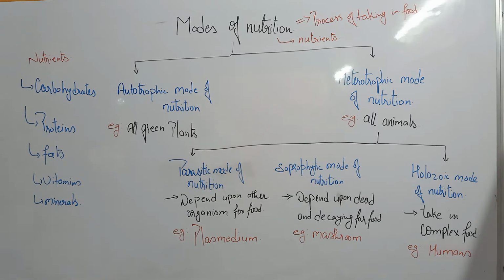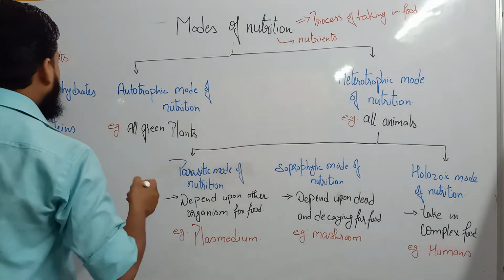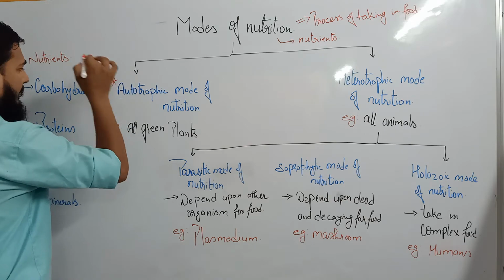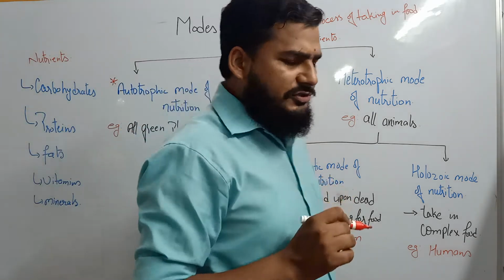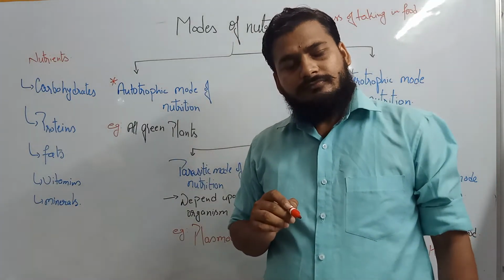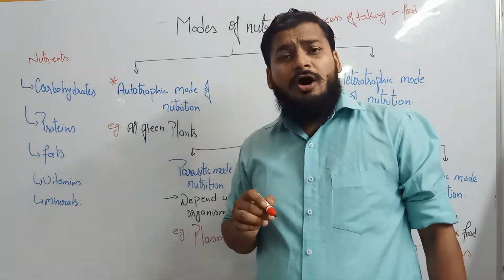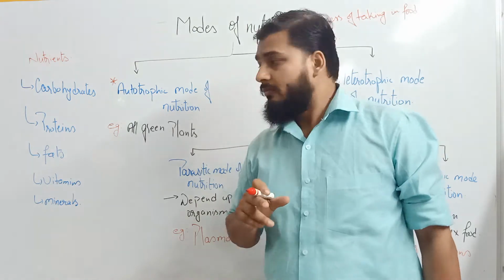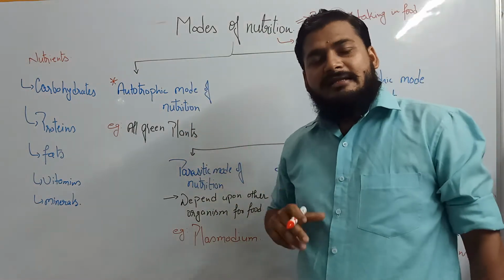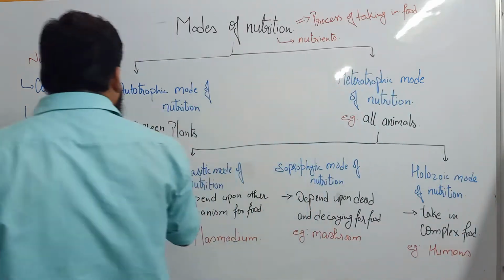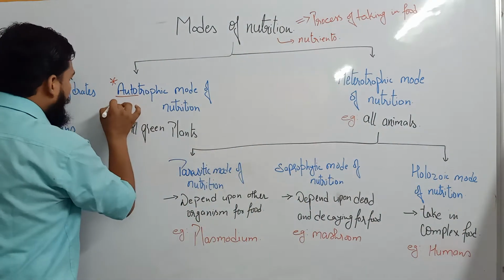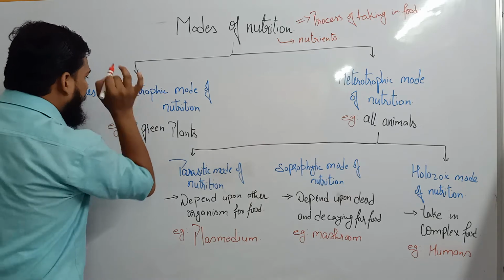So these are of 2 types. First is known as the autotrophic mode of nutrition. Autotrophic mode of nutrition means a mode where all organisms belonging to this category can synthesize their own food. The term auto means self.